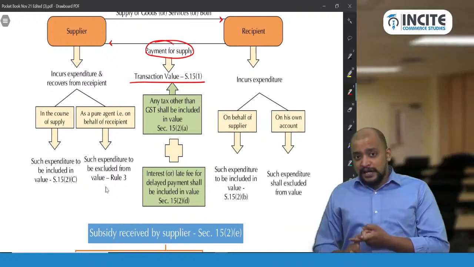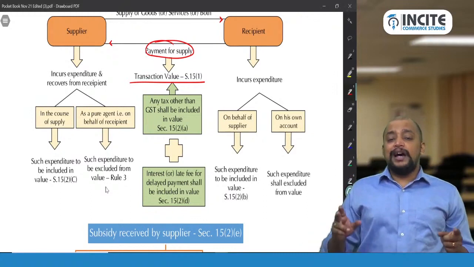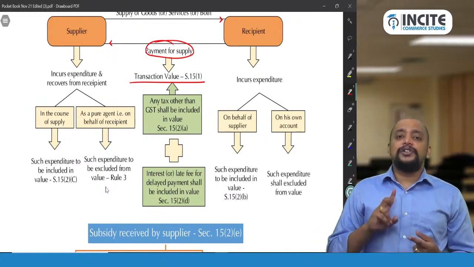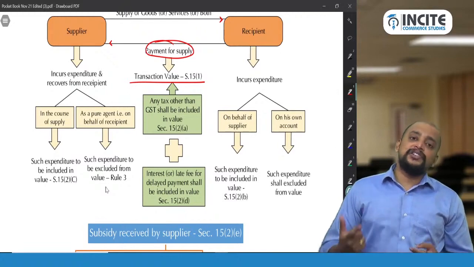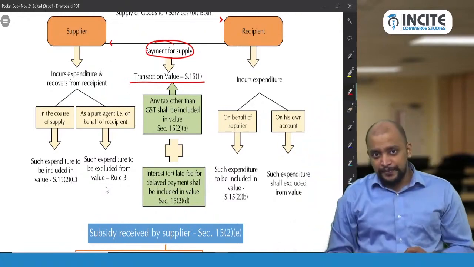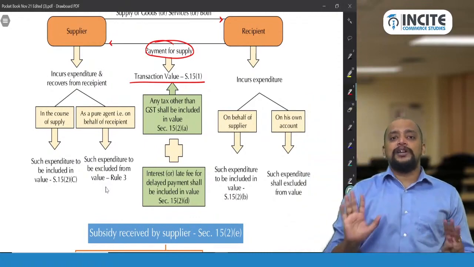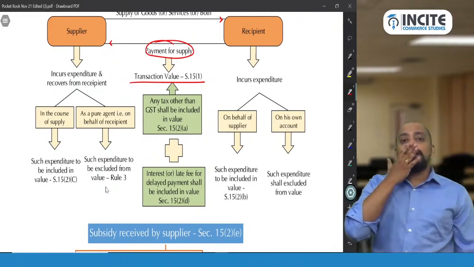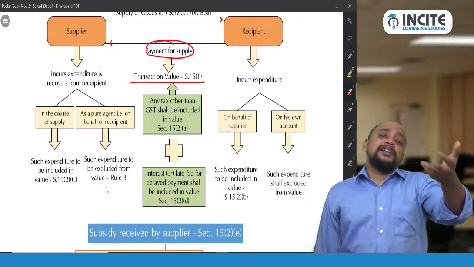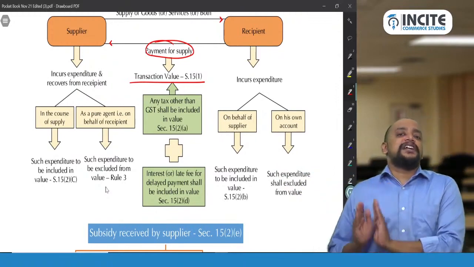The expenditure is not the liability of the supplier, but the supplier has incurred the same. Actually that expenditure is the liability of the recipient, incurred by the supplier and recovered from the recipient as a pure agent. Then that will be called as expenditure recovered as a pure agent.